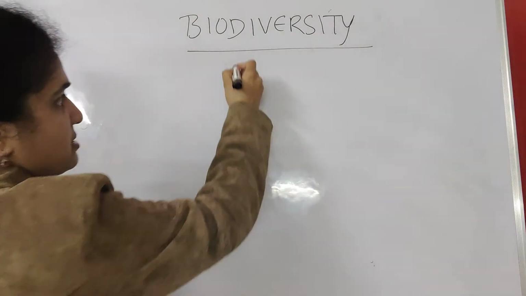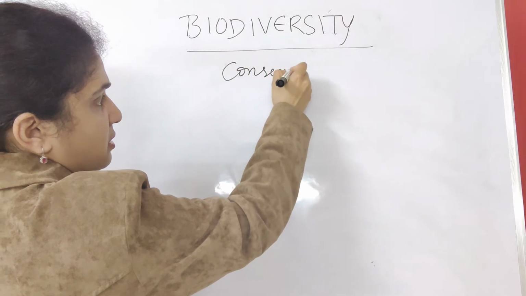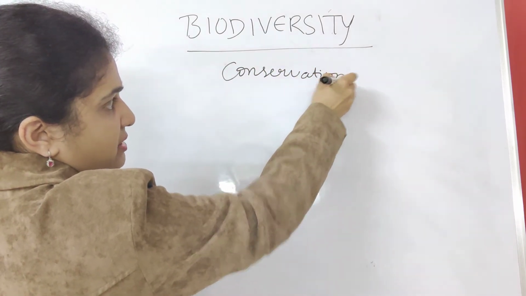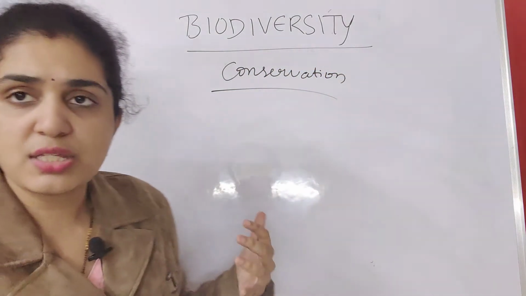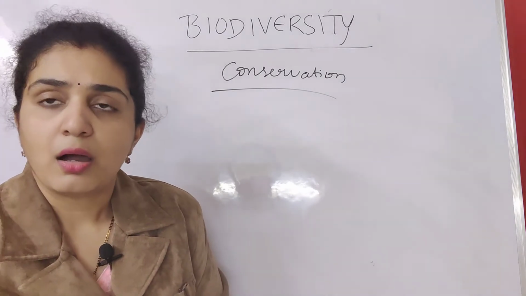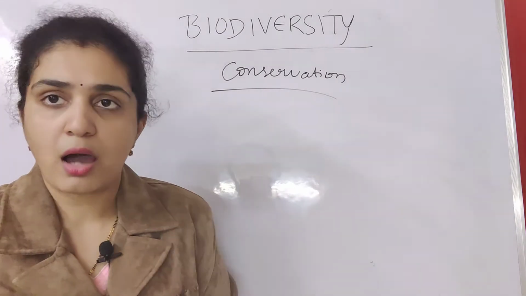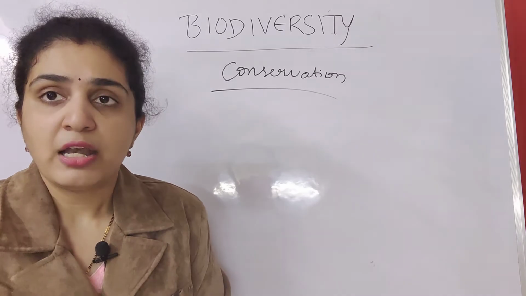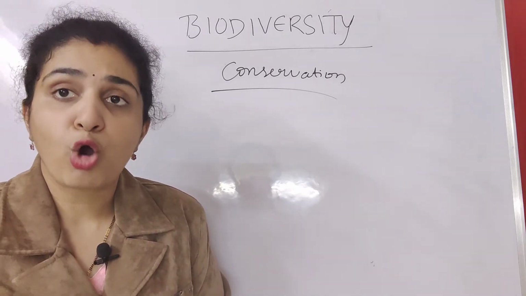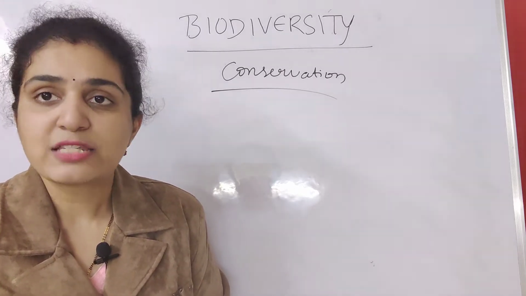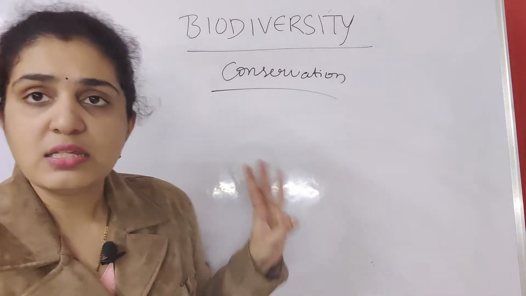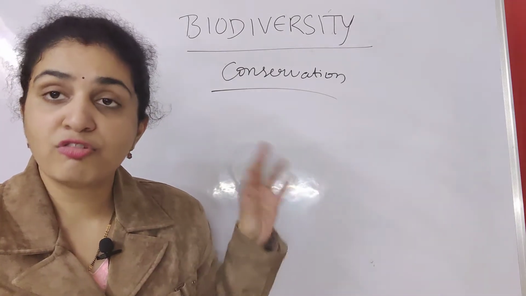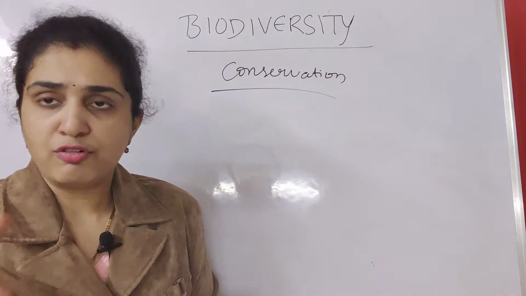So, in this conservation of biodiversity, first, how are species important for us? Suppose you take three arguments that are related: narrow utilitarian, broadly utilitarian, as well as ethical arguments. These three are important for conservation of biodiversity.